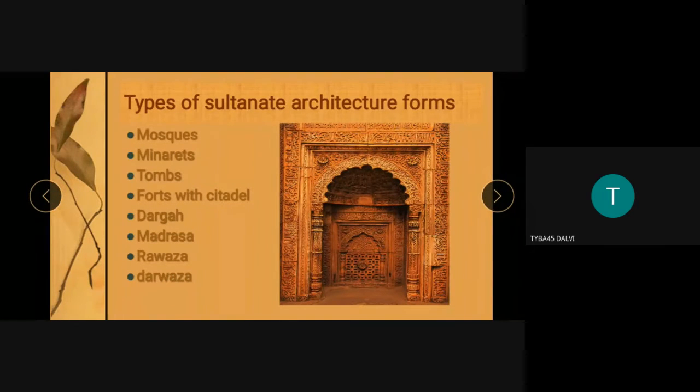We are calling it a citadel. This is very important: the citadel is the main palace, and it has various fortifications. The main palace is at the top in the center, and it surrounds the entire village. It was enclosed and surrounded by a protective wall that is called the rampart. So in Bijapur, in Tughlakabad, and similarly Fatehpur Sikri when Akbar constructed it, these are forts with a citadel.